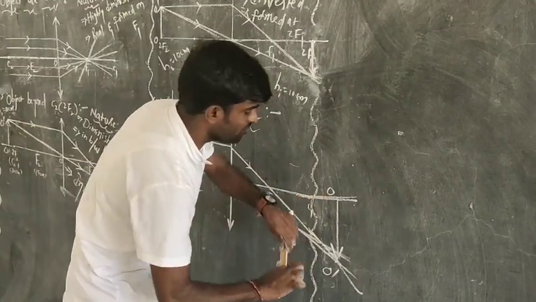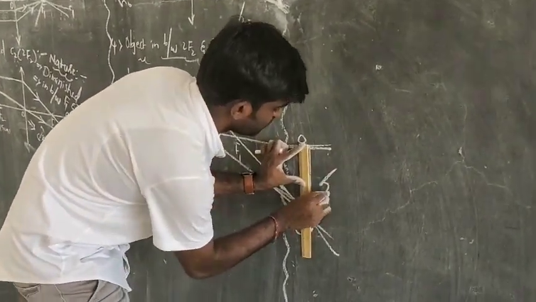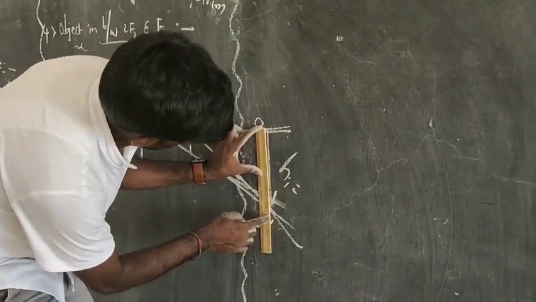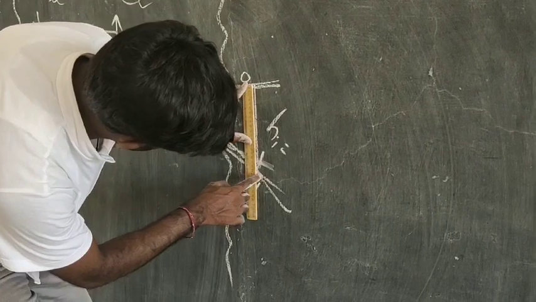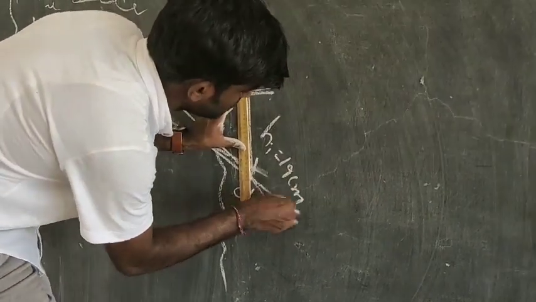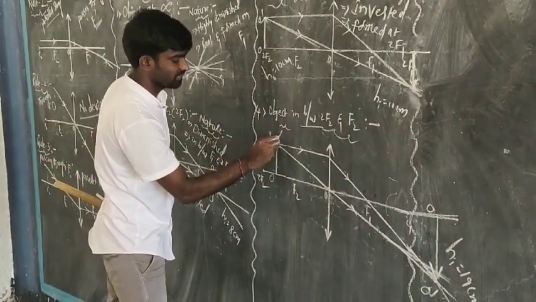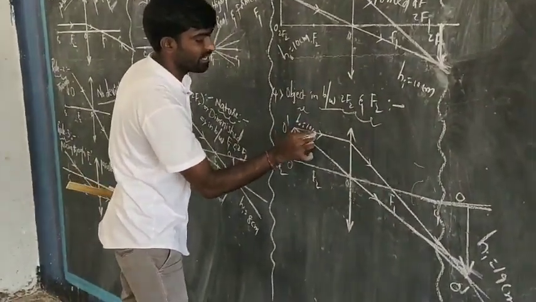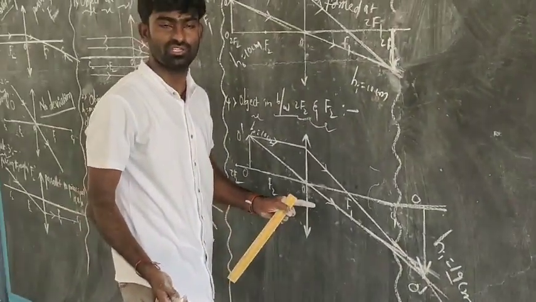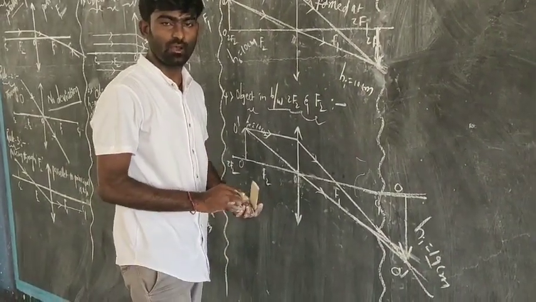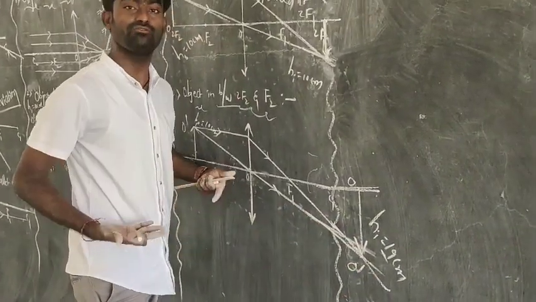And now if you measure the length of the image, the height of the image is 19 centimeters, but the height of the object is 10 centimeters, while the height of the image is 19 centimeters. What did you find from this? You can observe that the height of the image is magnified.